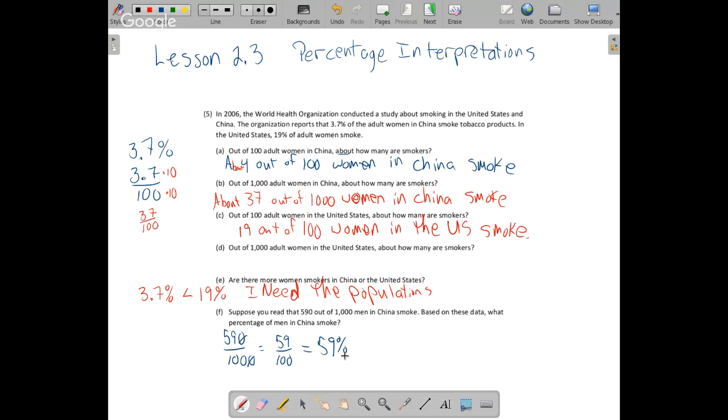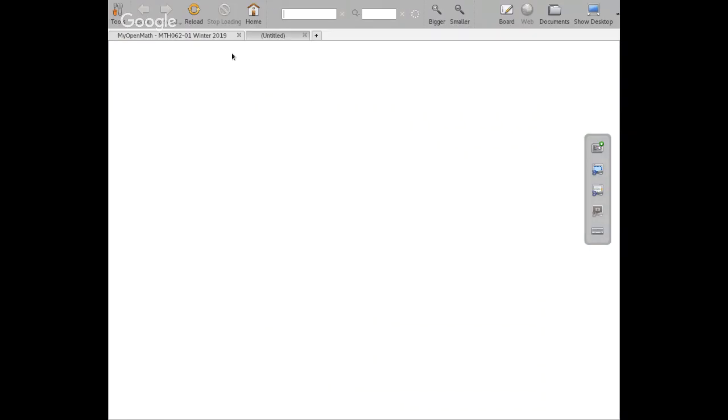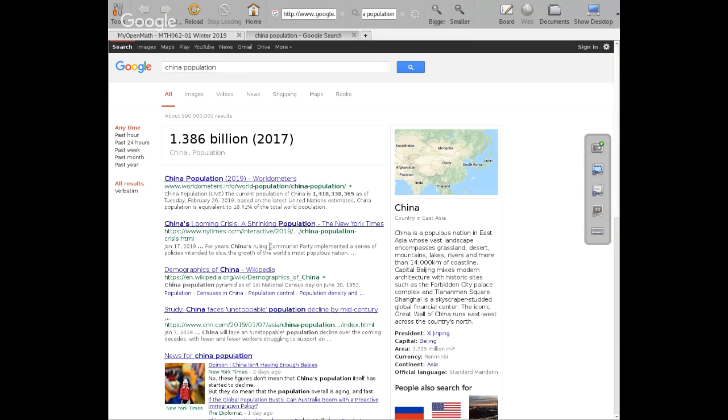All right, so let's just double check the US-China thing. So we can just look that up on the internet. So let's get a new tab here. And we want to know, let's say, the China population. Oh, search is over here. Sorry, this is a different browser. I'm not used to it. China population. There we go. Okay, I was a little off.